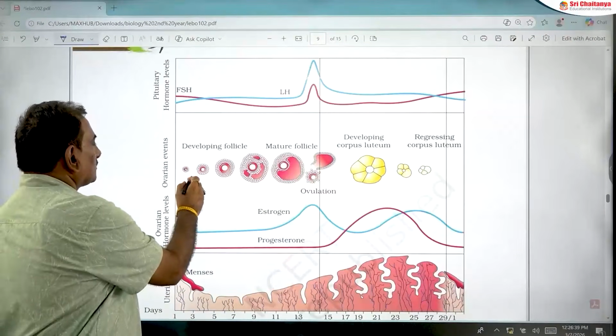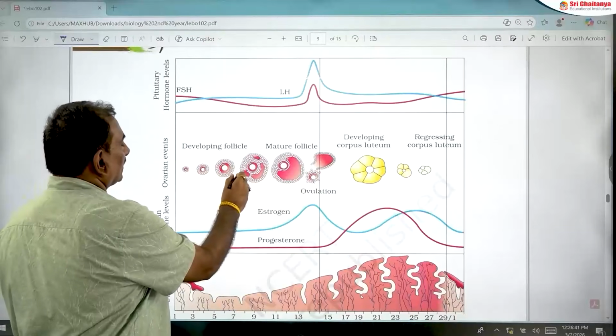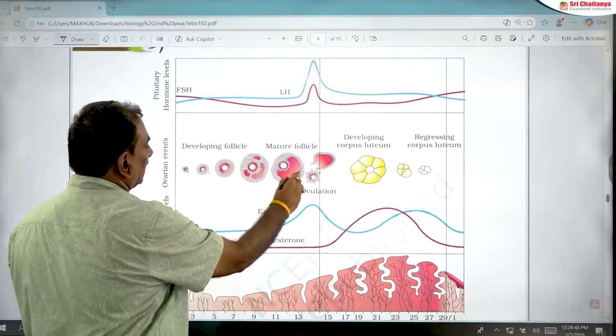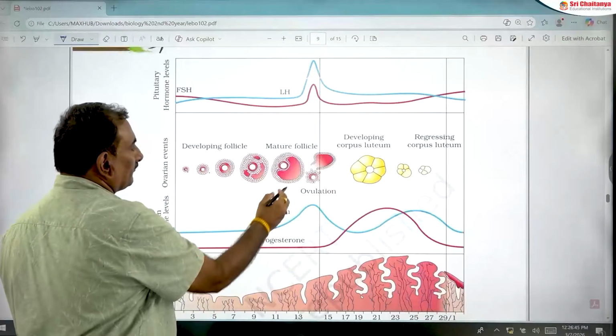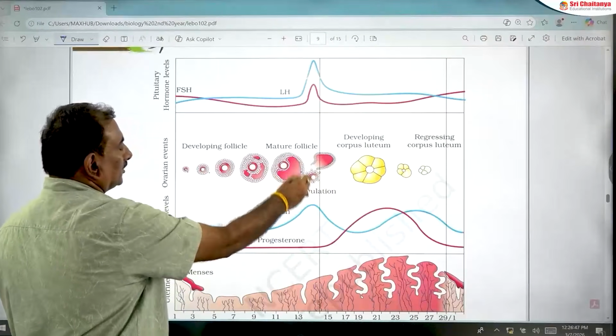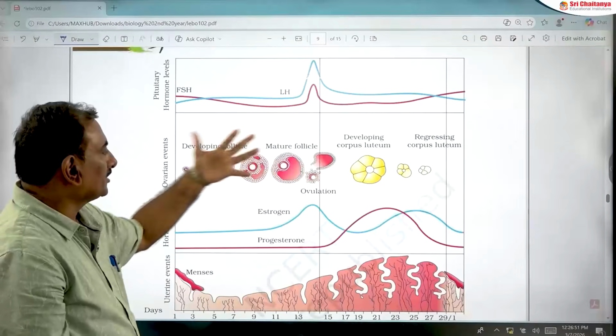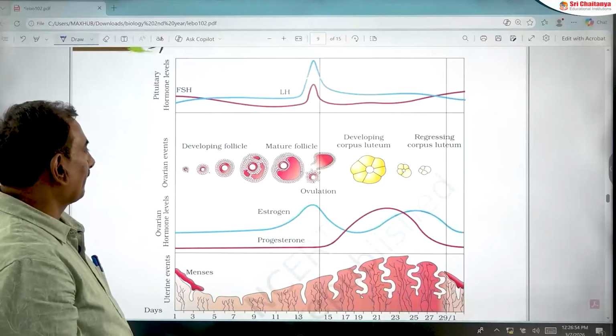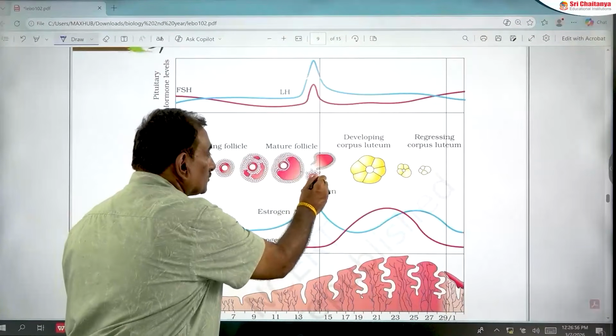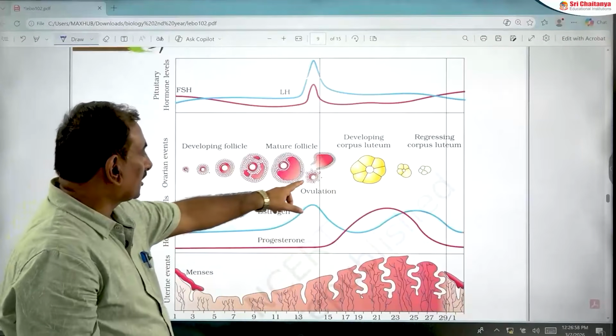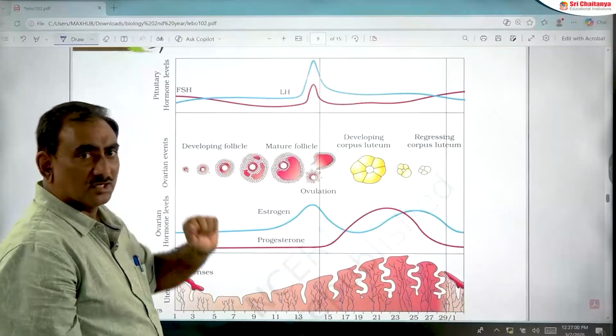And the follicles: this is the primary follicle, secondary follicle, tertiary follicle and the mature follicle, the Graafian follicle. Graafian follicles mature by the 13th or 14th day. At the 14th day of menstrual cycle, rupture of the Graafian follicle and ovulation occurs.